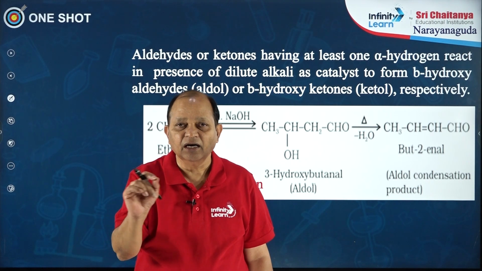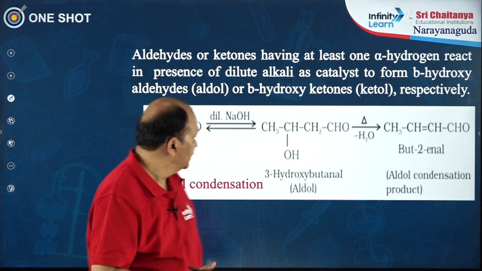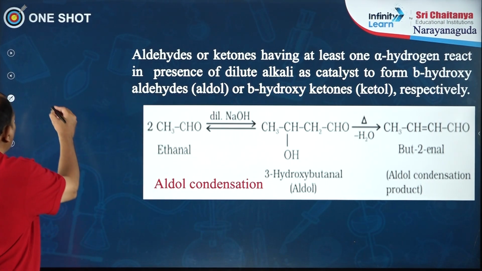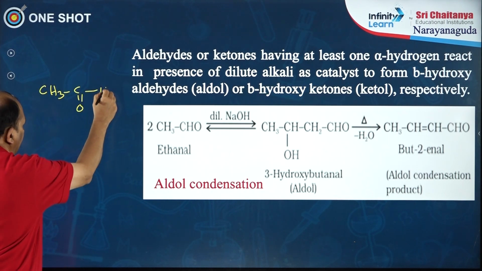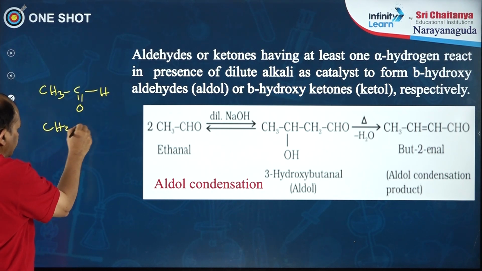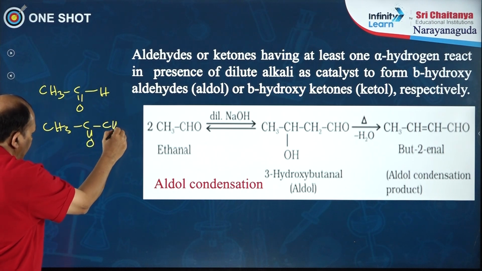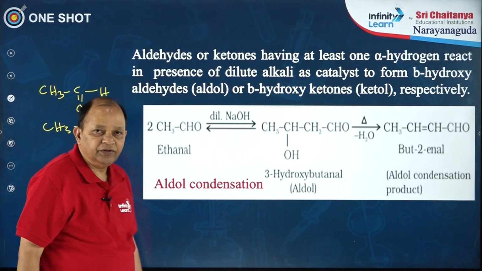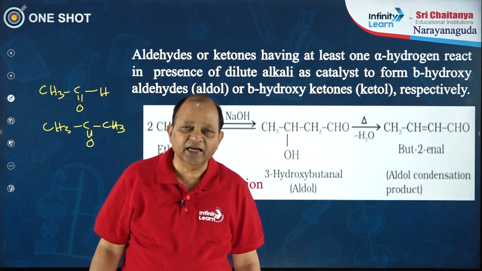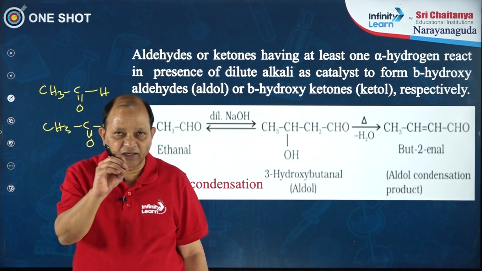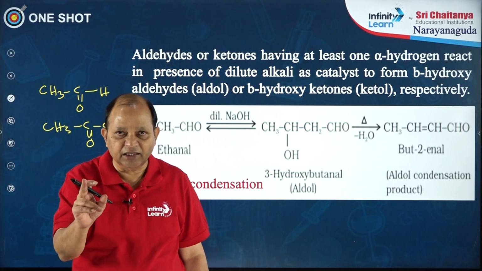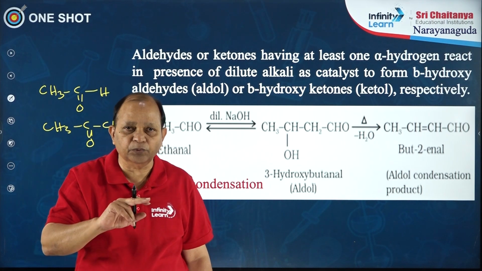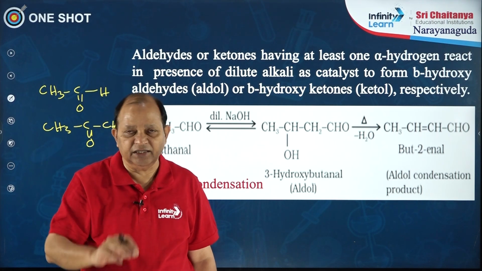These are aldol condensations. But if you take two different carbonyl compounds, like acetaldehyde and acetone, both having alpha hydrogens, the reaction is called crossed aldol condensation. A single compound gives normal aldol condensation; two different carbonyl compounds give crossed aldol condensation.